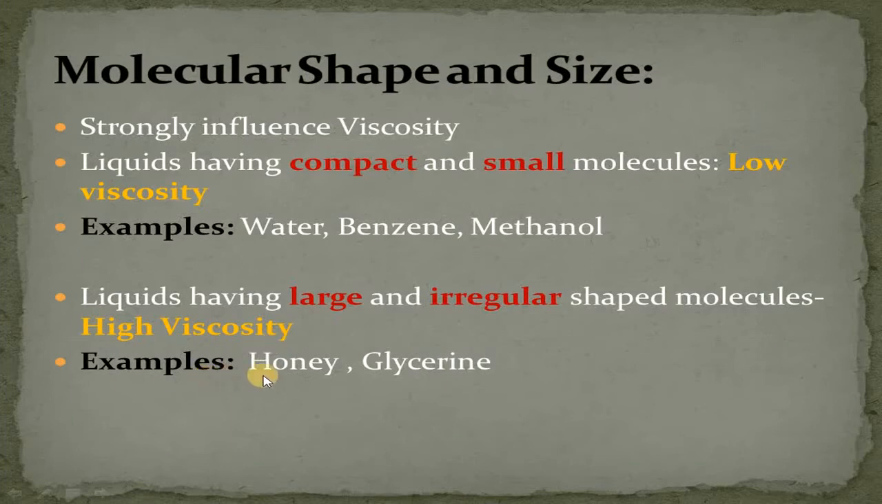And examples we have honey and glycerine. So there are basically two important things: liquids having compact and small molecules will have less viscosity. Due to their compact nature and small molecules, the flow of liquid will be easier as compared to liquids having irregularly shaped and large molecules. Such liquids having irregularly shaped molecules will have high viscosity, so their flow will not be easier. And examples we have honey and glycerine.